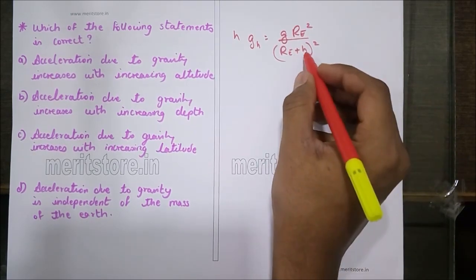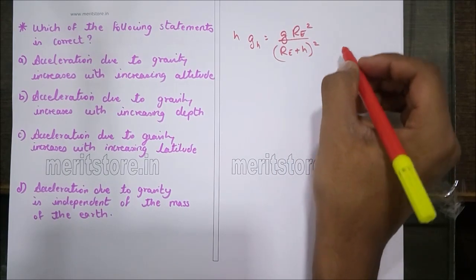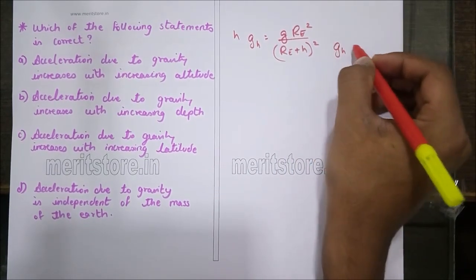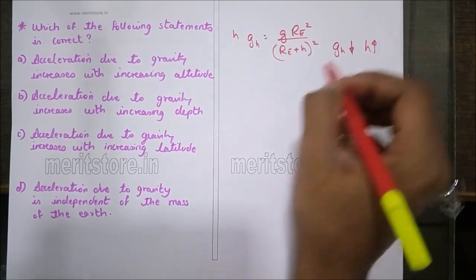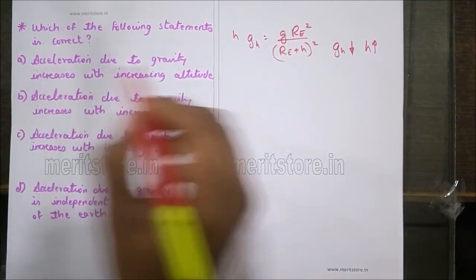As we can see, h is in the denominator. The acceleration due to gravity decreases with increase in altitude. Therefore option A is incorrect.